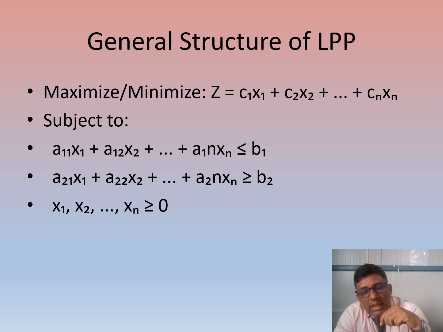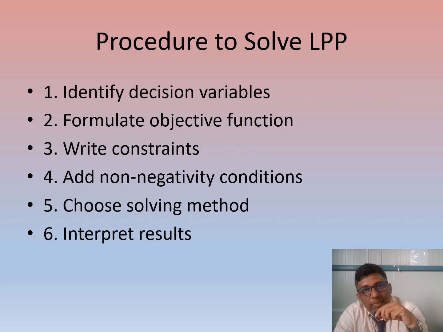It might be in terms of time, money, raw materials, or the number of people you are using. Again we have non-negativity conditions: whatever decision variables you are using should be greater than or equal to 0.